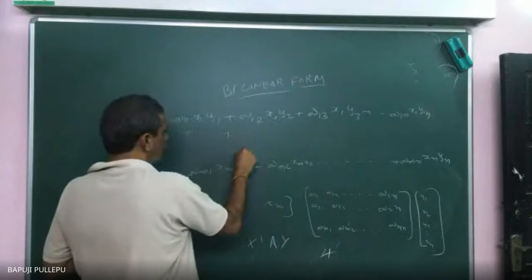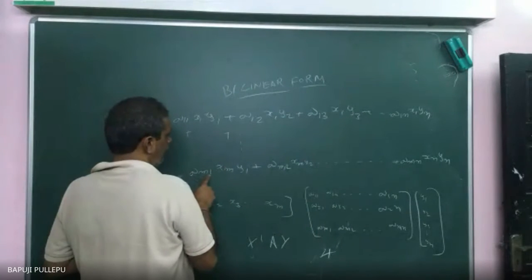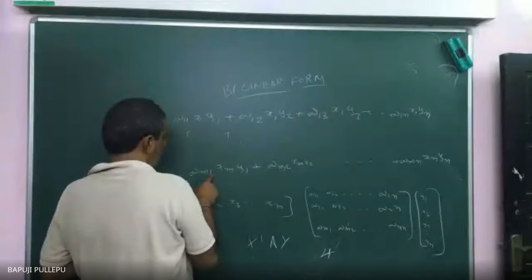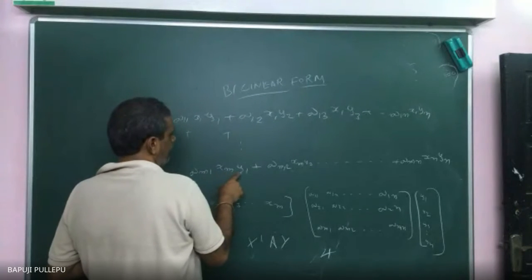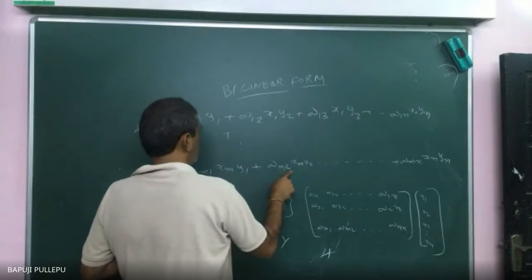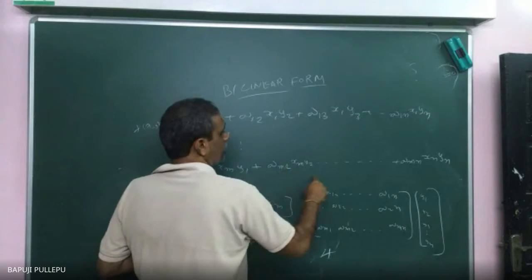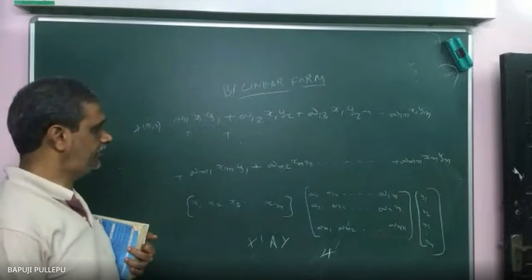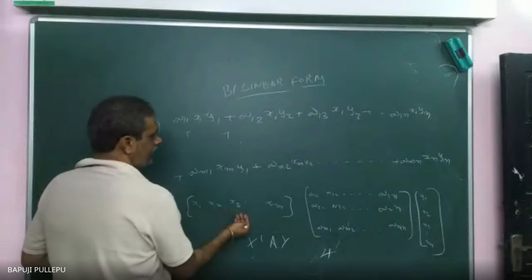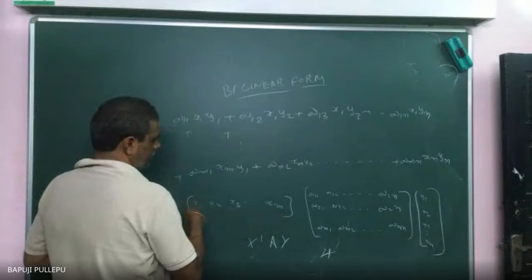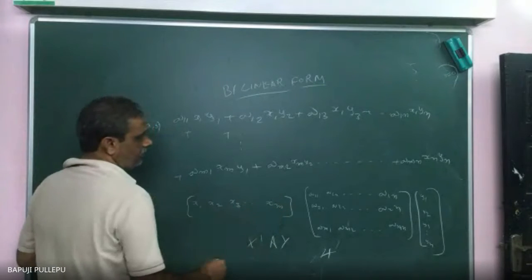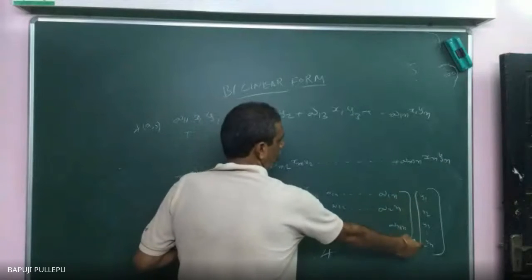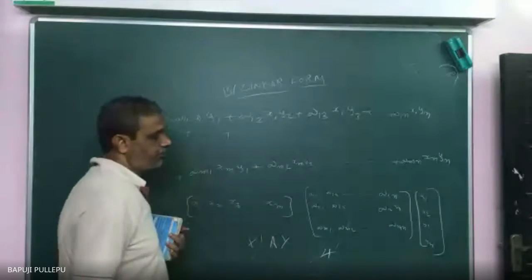Then the last is a m1 xm y1, in the position of the mth row first column, a m2, then amn, and so on. Then this you can take as x1, x2, x3 up to xm, m columns, a single row. The order is m by n. This is y1, y2, up to yn, n rows you can take.